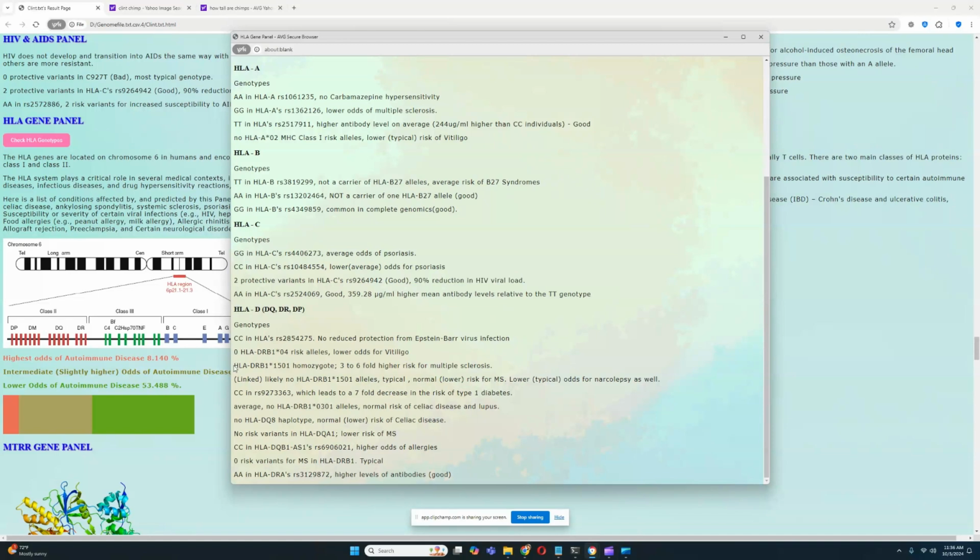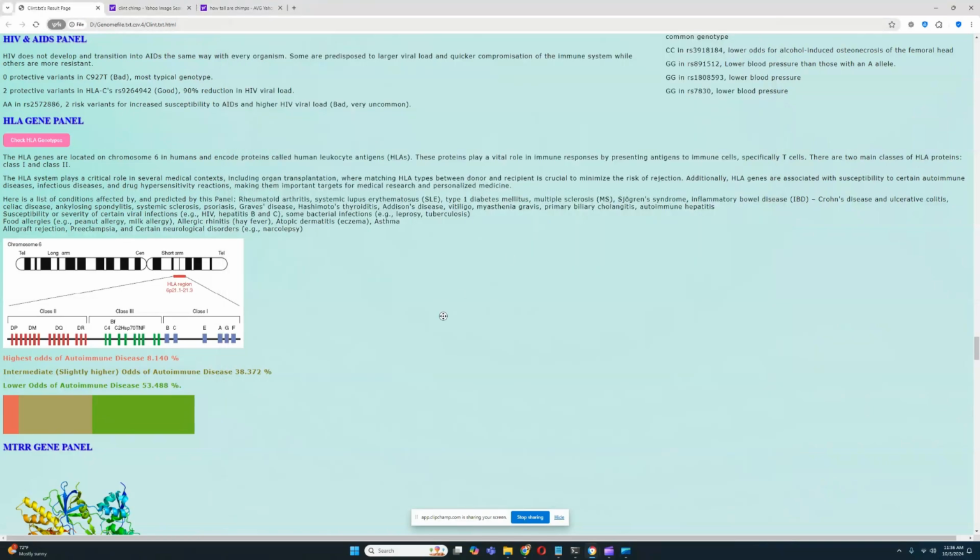It looks like there is just one genotype that is bad, and it's this one which predisposes him to multiple sclerosis. But if you look at the entirety of the genotypes together, it's really good. All right, and there is also this genotype here in DRA, higher levels of antibodies here as well. So no, this one, there's another bad genotype that leads to higher odds of allergies. So there's a couple of bad genotypes, but overall, there's really good stuff. All right.